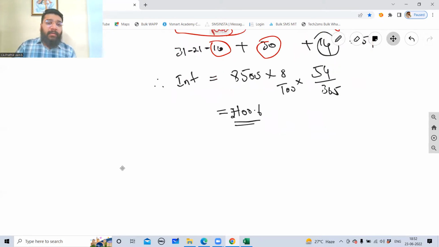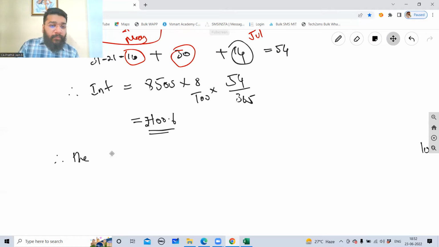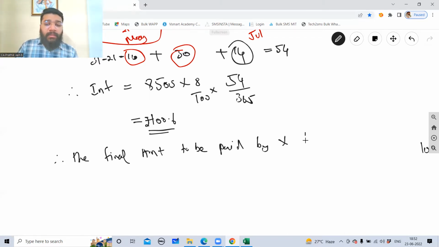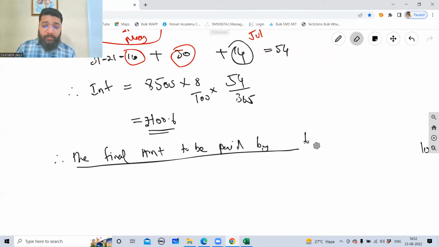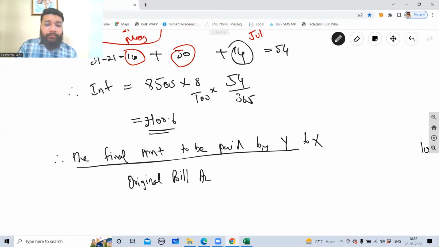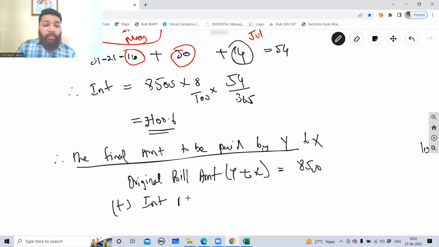Now, therefore, the final amount to be paid by Y to X. The original bill amount which Y has to pay to X, which is 8,500, plus interest amount which again Y has to pay to X because Y has made the delayed payment.